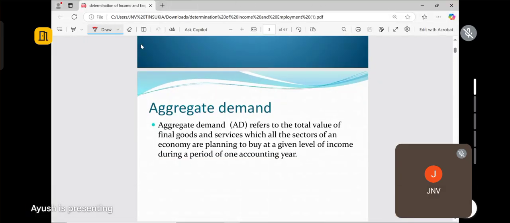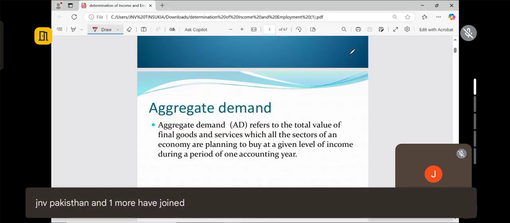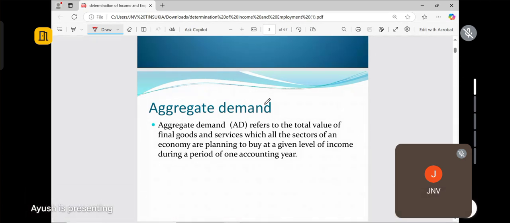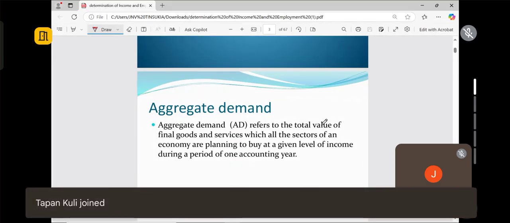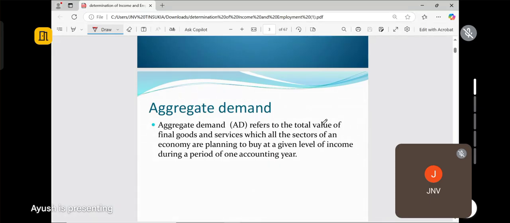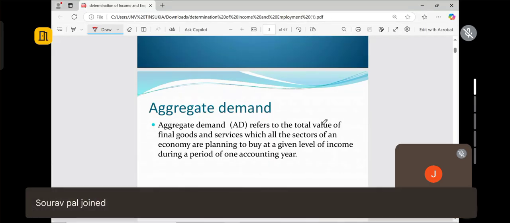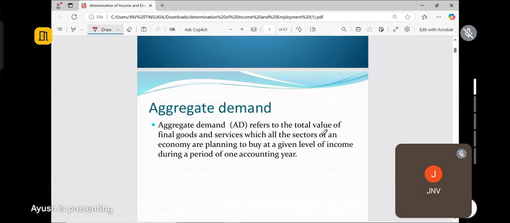First of all, we are going to start with the aggregate demand. Aggregate means as a whole, the sum total. What is called demand? All of you have studied in microeconomics what is demand, so you have the previous knowledge. In a macro sense, we will study the aggregate demand. Here the aggregate demand refers to the total value of final goods and services which all the sectors of an economy are planning to buy at a given level of income during a period of one accounting year.